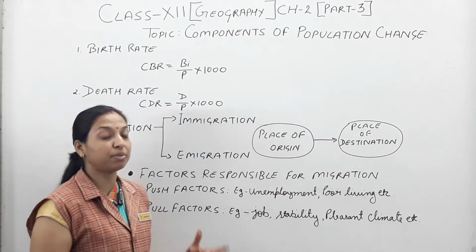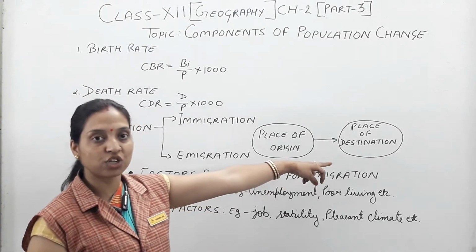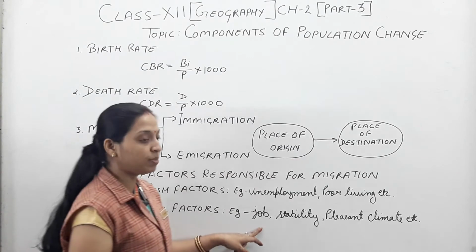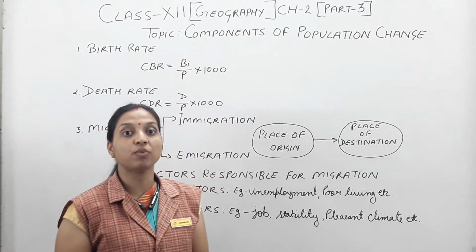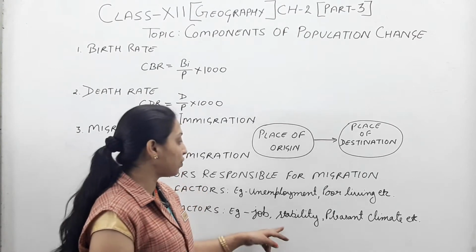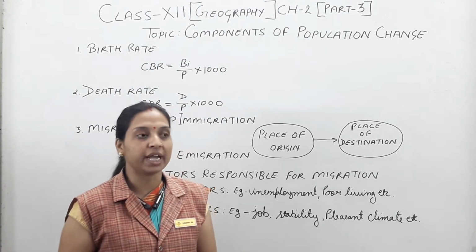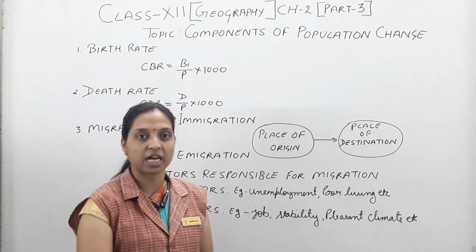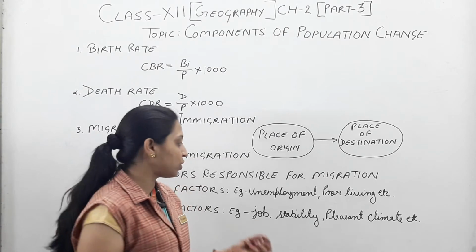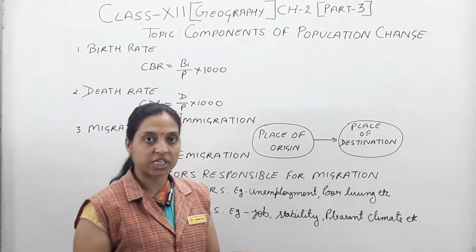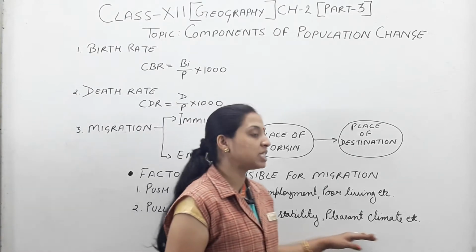Okay, now the next factor is pull factors. Pull factor means the type of things that attract people to the destination place. So here are mentioned jobs: for a better job opportunity, an attractive job is there, so that's why people want to change their area. After that, stability: people always want a stable life, they don't want problems like disasters or epidemics or poor health service and education, so for stability of their life they move to another place.